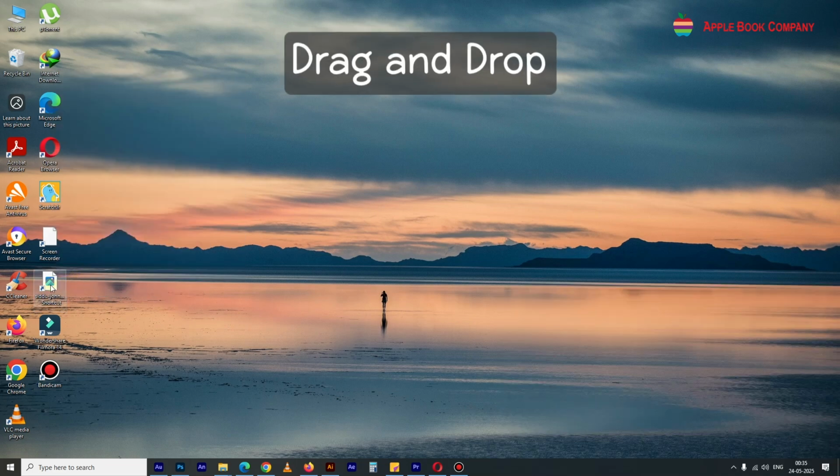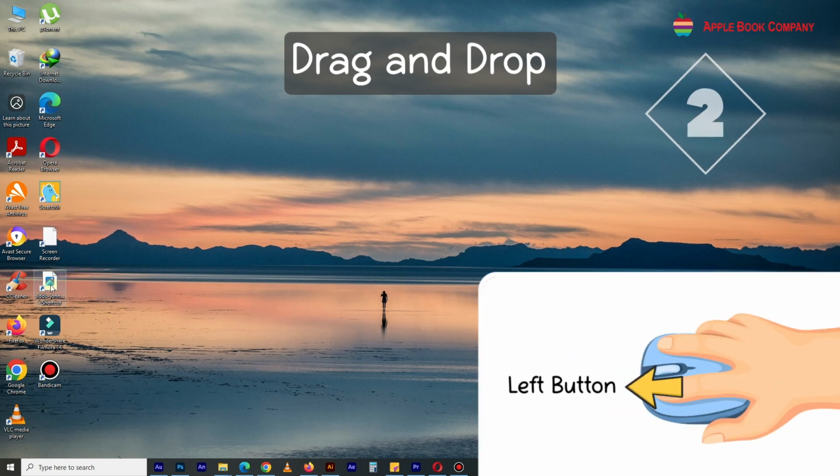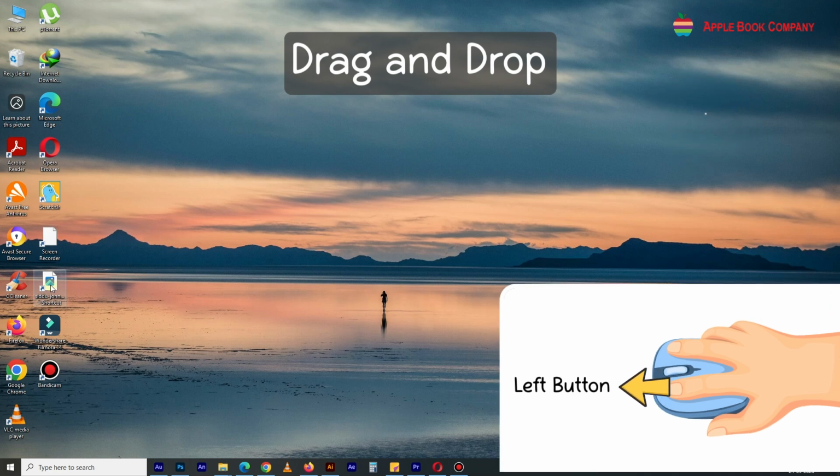Drag and drop. To drag and drop an item on the desktop, follow these steps. Step 1. Move the mouse pointer to the item you want to move. Step 2. Press and hold down the left mouse button on the item. Step 3. While holding the button, move the mouse to where you want the item to go. Step 4. Release the mouse button to let the item drop into its new place.